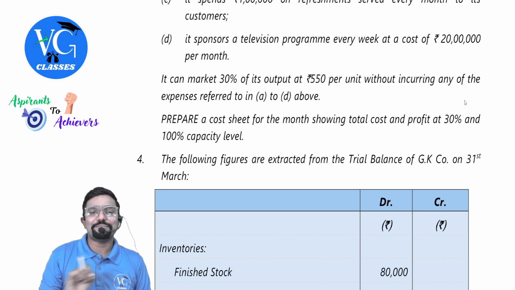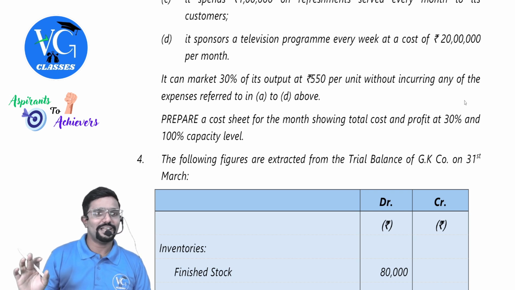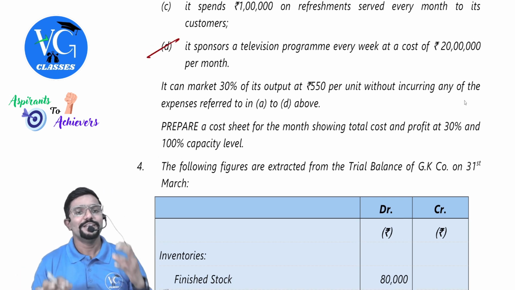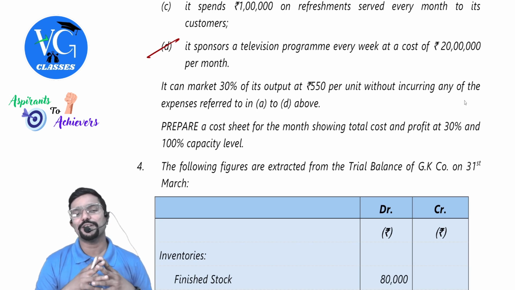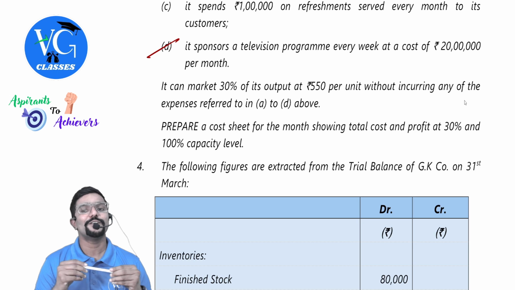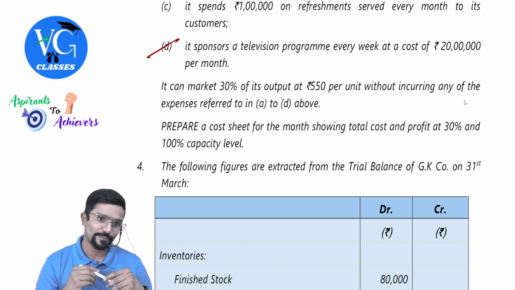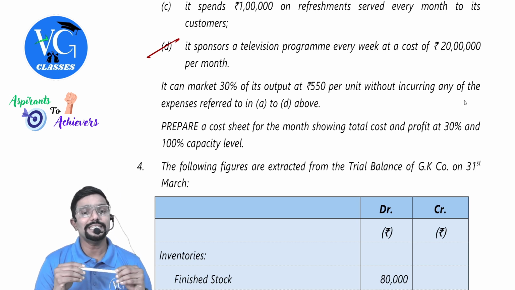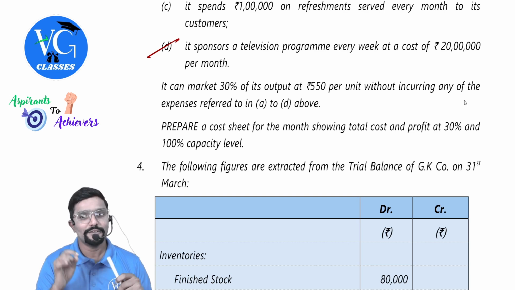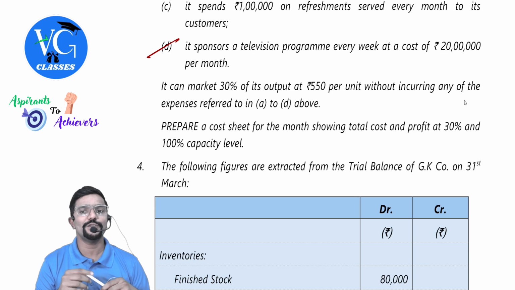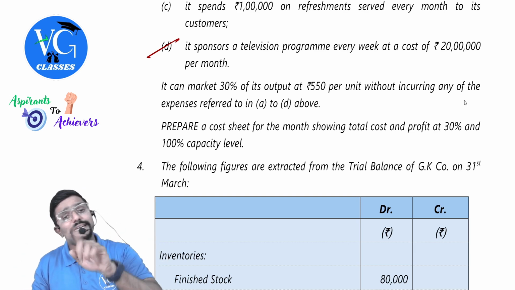It sponsors a television program every week at a cost of 20 lakh per month. It can market 30% of its output at 550 per unit without incurring any of the expenses referred to in A to T above.